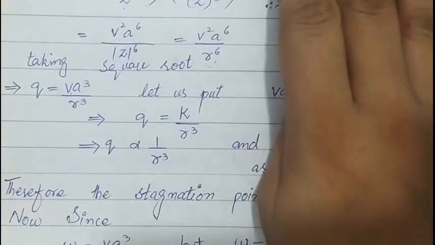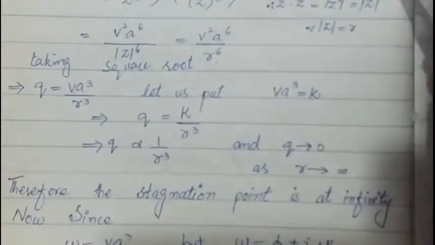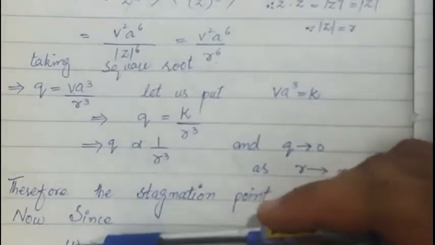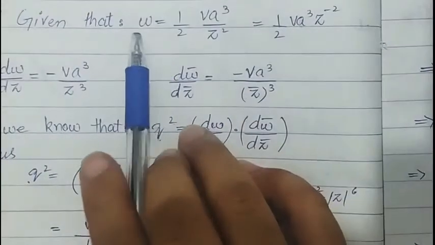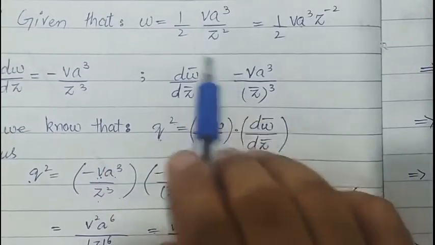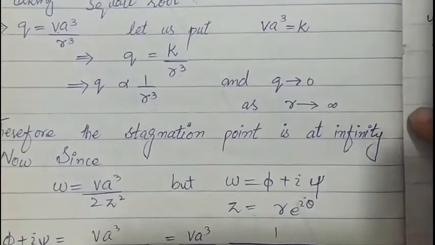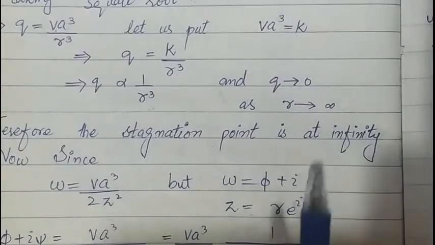Now we have to show that the streamlines are lemniscates. To show that, we have to find the equation of the streamline. As this is the given analytical function, here put w = φ + iψ and z = x + iy. When we put these two values, φ + iψ, this will show the lemniscate.